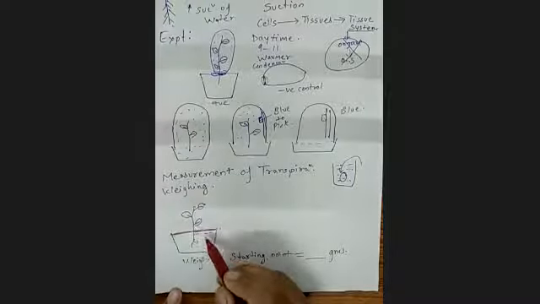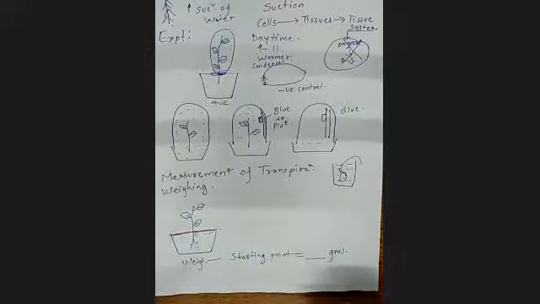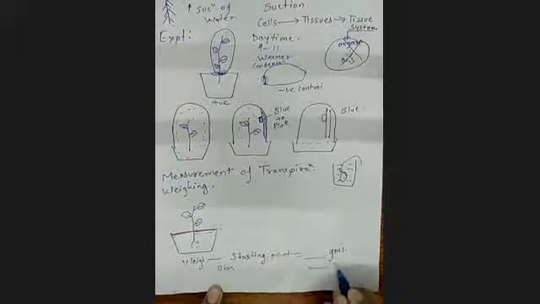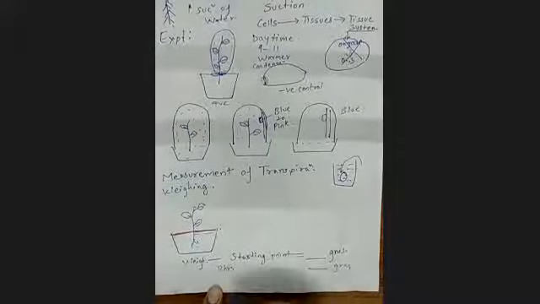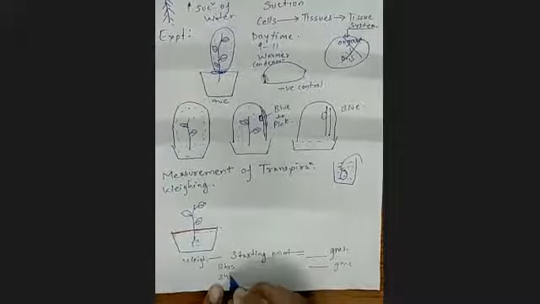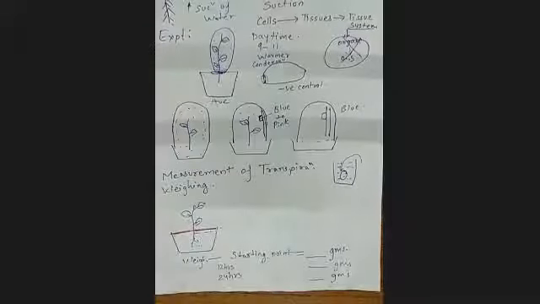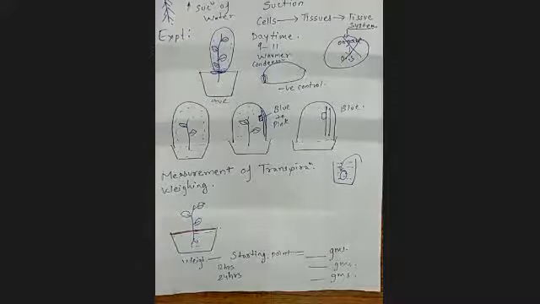Definitely soil is not going to lose water if it is covered. Okay, so after that you can observe, after 12 hours, what is the weight? Then after 24 hours, what is the weight? Like this you can go on as long as your plant can survive. So till 48 hours definitely you can go for this.